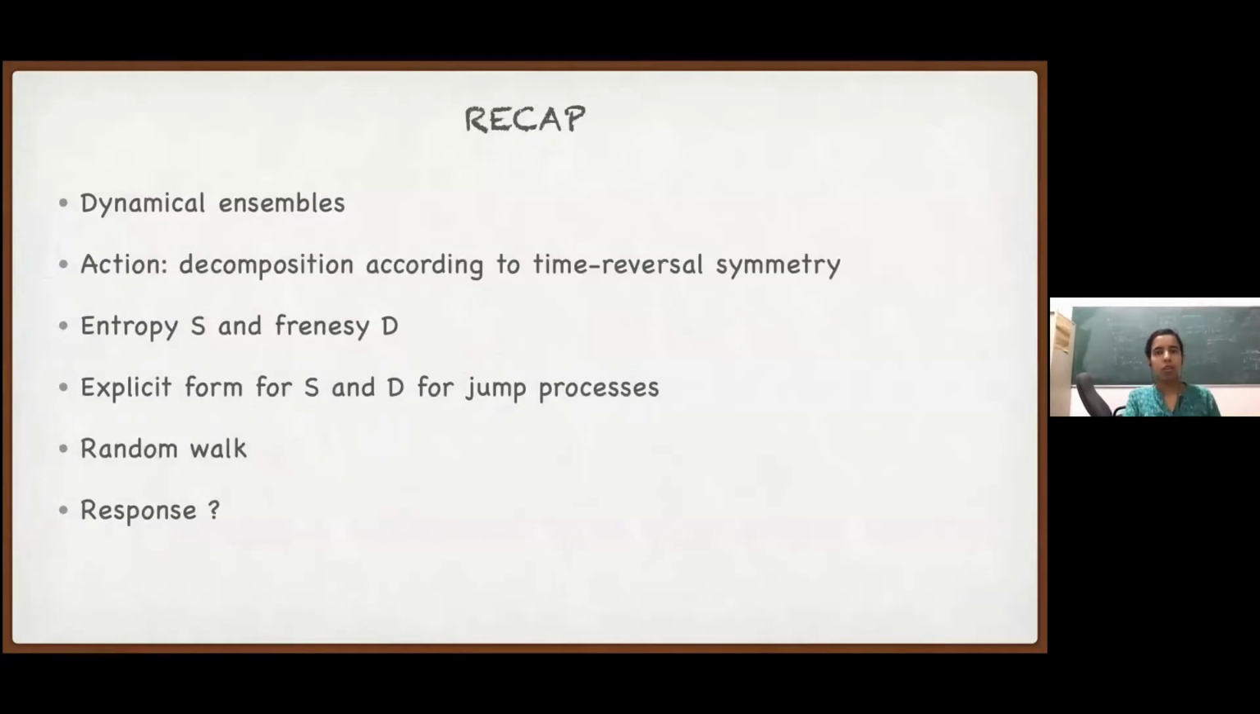So I'll just briefly recap what we did yesterday. We discussed something called dynamical ensembles, and we saw how we can define an action in the full path space for each trajectory with respect to some reference process. We also saw that this action can be decomposed into two terms: one time reversal invariant, which we call frenzy, and the other antisymmetric under time reversal, which we call entropy. We also saw how to write explicit forms for these quantities S and D for jump processes, and what these forms are for a random walk.